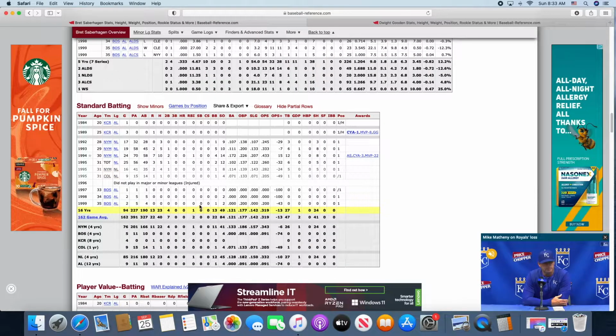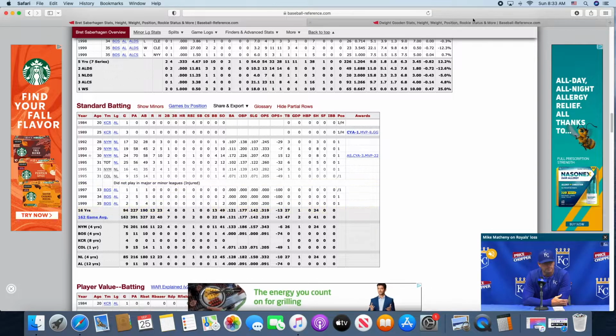Now, if you take a look at batting, because you got to throw that in there, Saberhagen batted .121. He had 4 doubles, no triples, no home runs, 1 RBI. He had 23 base hits. Now let's go take a look at Doc Gooden.